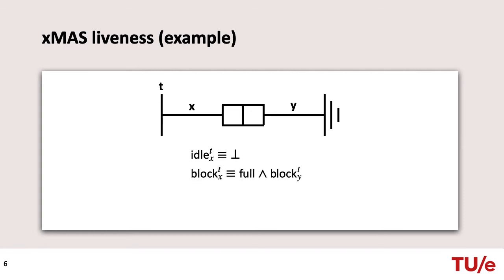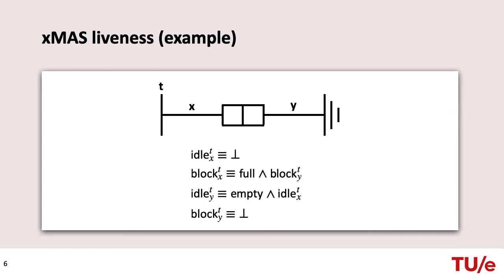Channel X is the input of the queue. The input of the queue is blocked when the queue is full and the output of the queue is blocked. Channel Y is the output of the queue. The output of the queue is idle when the queue is empty and the input of the queue is idle.